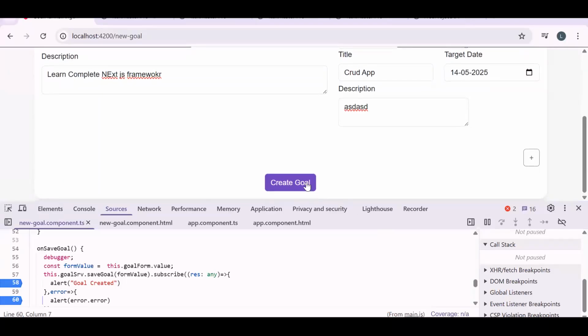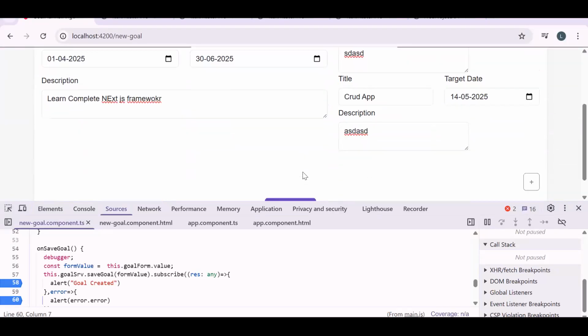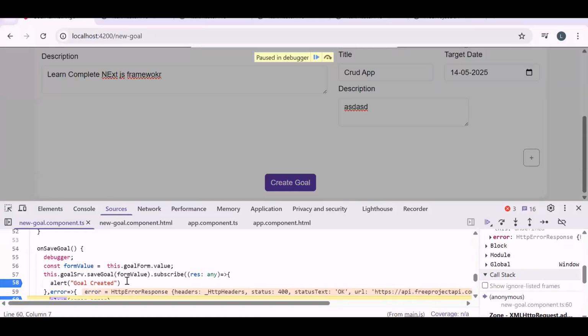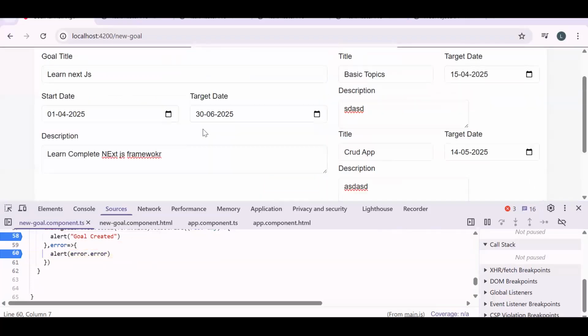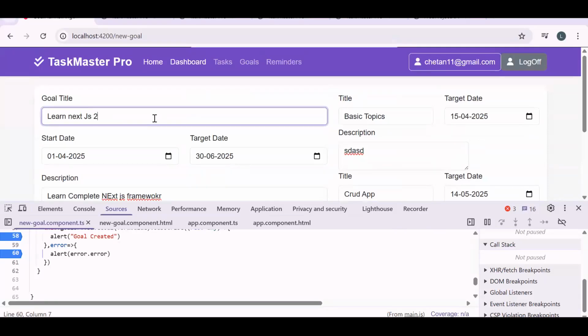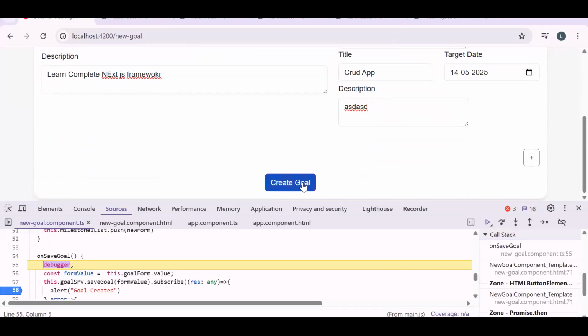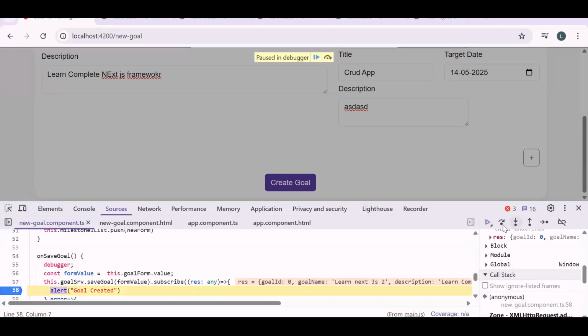Fine. I have redeployed my build. Now let's test it. But I think the first record might have got saved. Once I create the goal and continue, it is still going to the else block, but now you will be able to see the goal name must be unique because I tested it. So the first time the goal was created. Now I'm changing the goal name because goal name is unique. We cannot have duplicate goal names for a particular user. Continue. Yes, so now you can see we got a success call.